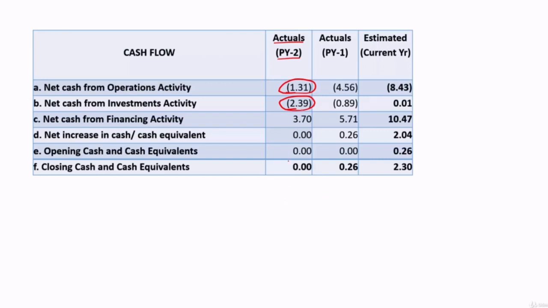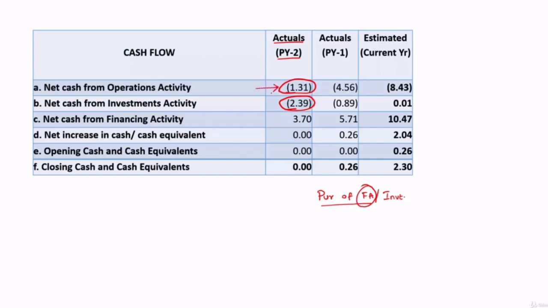Negative cash under investment activity indicates there is an outflow, let's say for purchase of fixed assets. It can also be making some investments in group concerns. So you should not conclude that this negative figure under investment activity is only for purchase of fixed assets. When this figure is very big, you have to go behind this, you have to look into the schedules.